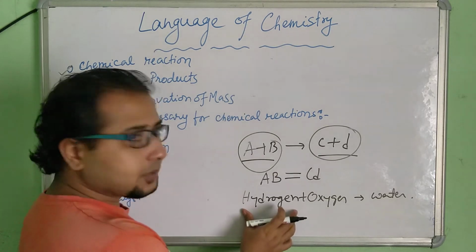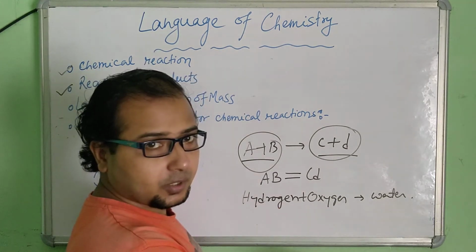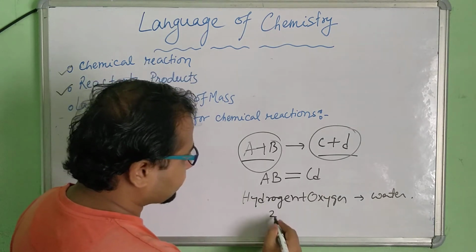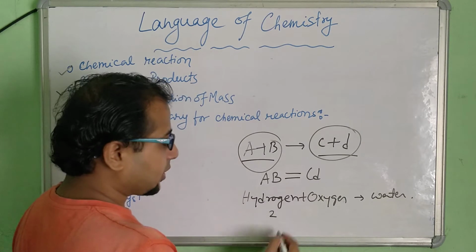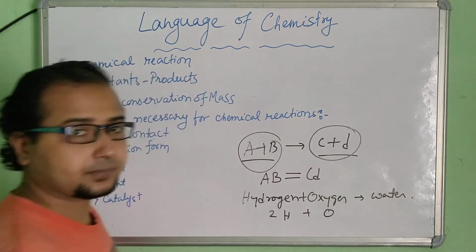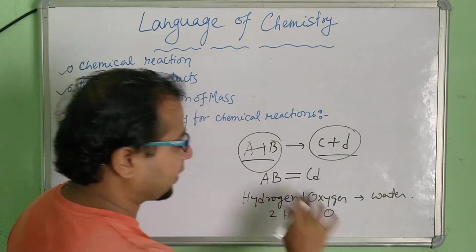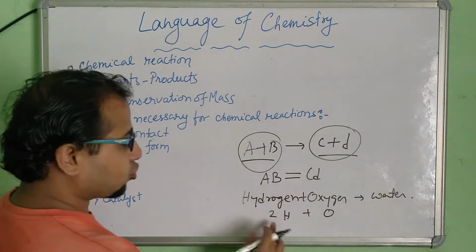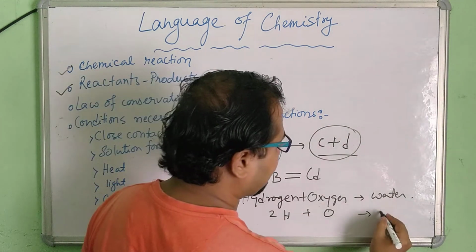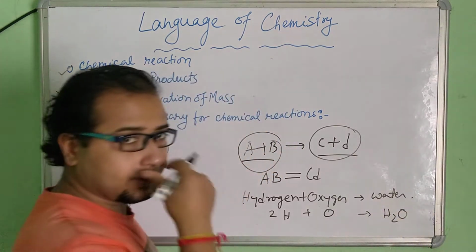We'll first see the number of atoms of hydrogen and oxygen. Suppose there are 2 hydrogen atoms plus 1 oxygen. We don't write the 1, so only 1 is there. So 2 hydrogen and 1 oxygen, and ultimately the water is H2O.